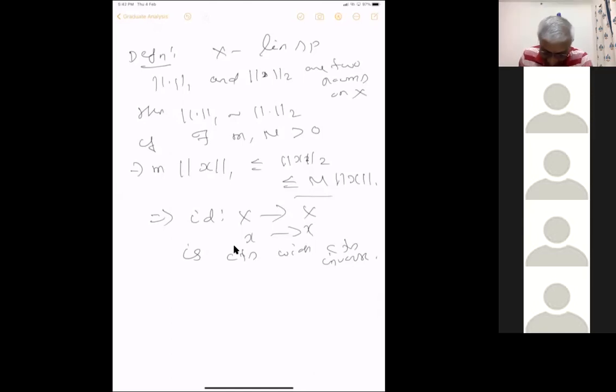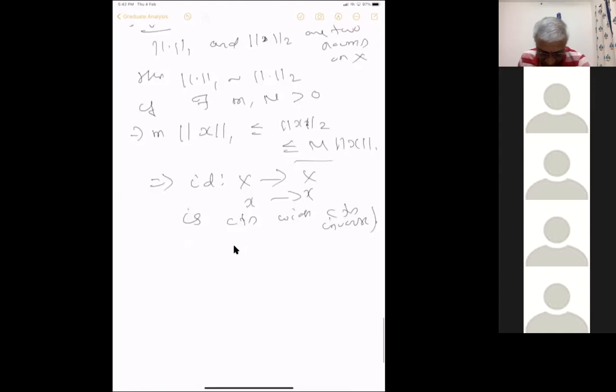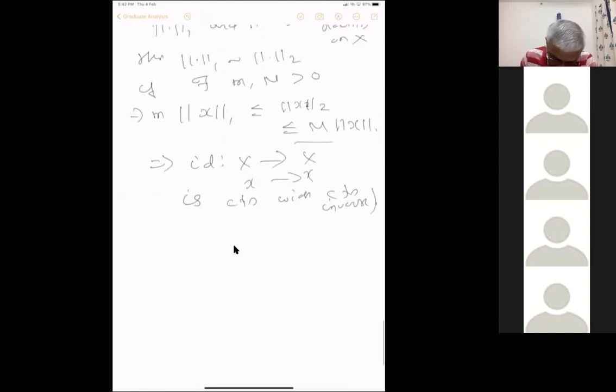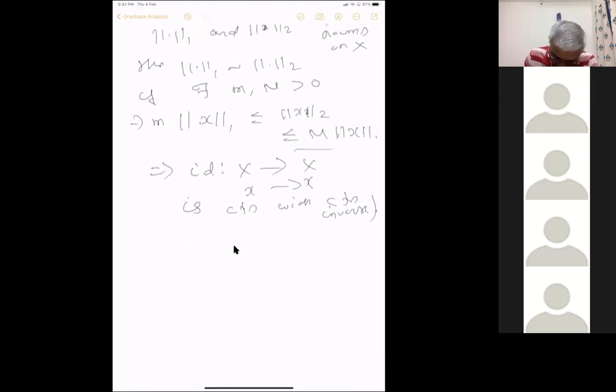I haven't said what continuous means yet, but I'm just remarking. This is just a remark. I assume you already know what continuity is, so I will come to that. There is a linear operator between them, and it's for linear operators. So that's what it means.